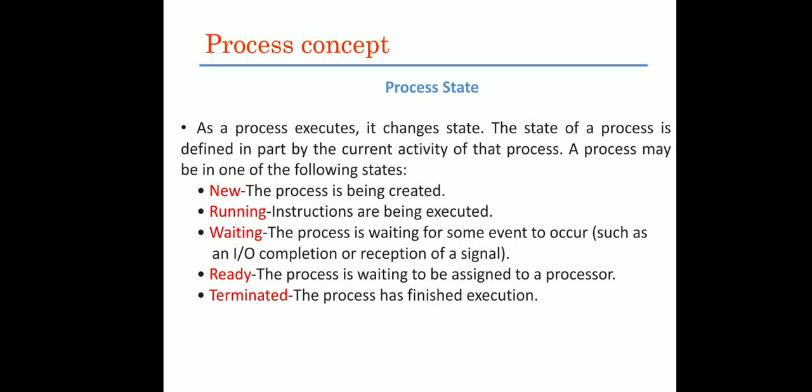The process enters into a new state when it is being created. Then it goes to the running state when the process starts executing a program. Then the process can go into the waiting state when the process is waiting for some event to occur, such as IO signals or reception of any signals. The process can go into the ready state, that is, the process is waiting to be assigned to a processor. Finally, once the process completes its whole task, it goes to the terminated state to finish its execution.